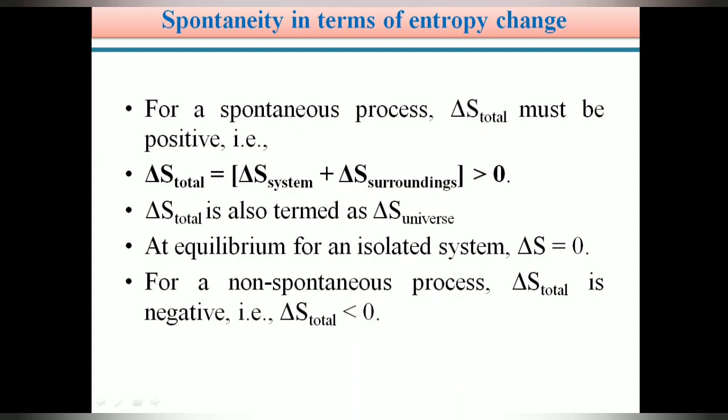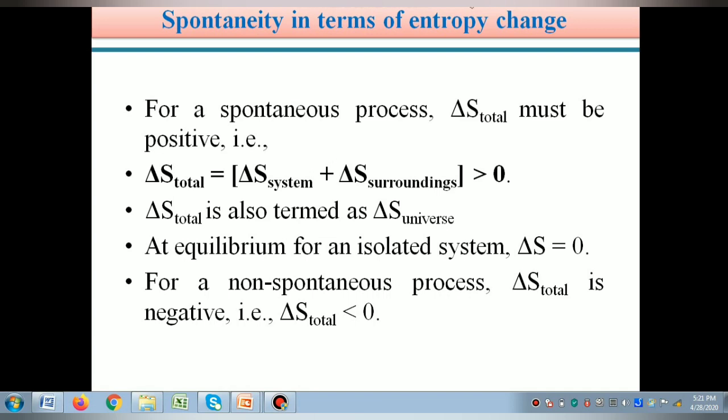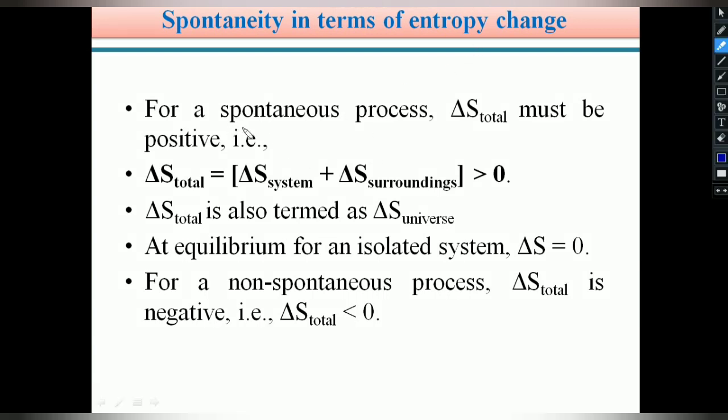Suppose it is a spontaneous process, delta S must be positive. Already we can see so many examples. For a spontaneous process, change in entropy is always positive. Delta S total, that equals delta S system plus delta S surroundings, is always greater than 0. Students, we see so many examples of spontaneous processes. In a spontaneous process, we are not giving any outside help. It will proceed by itself without any outside help. So for those spontaneous processes, the change in entropy is always positive.